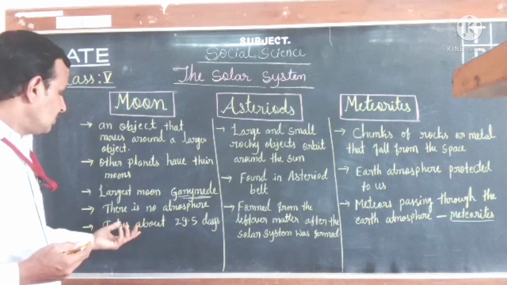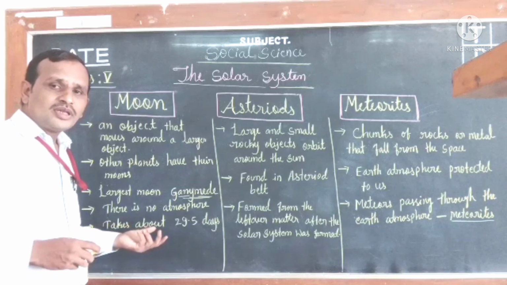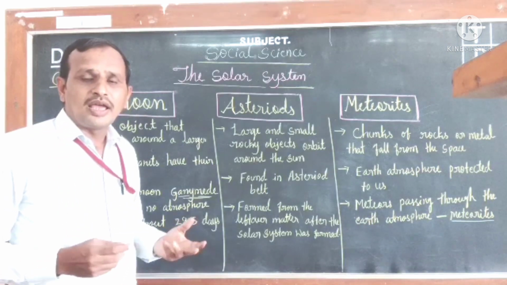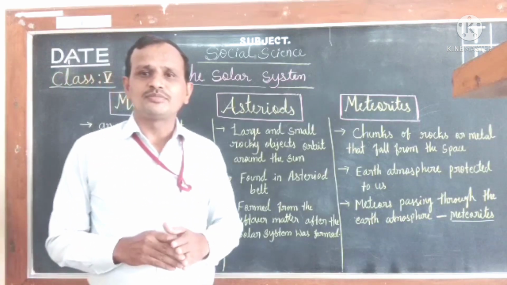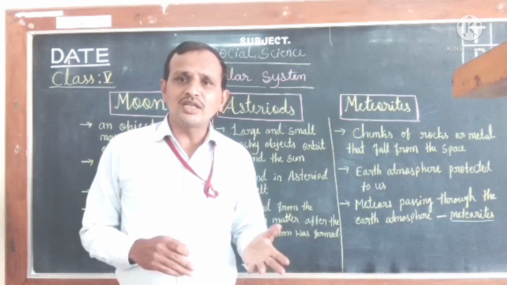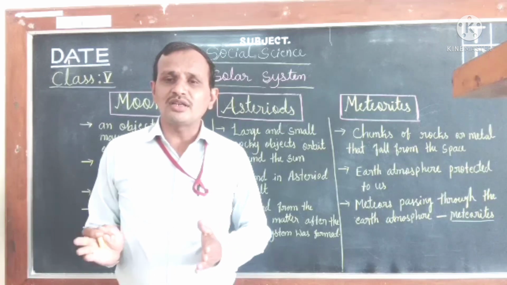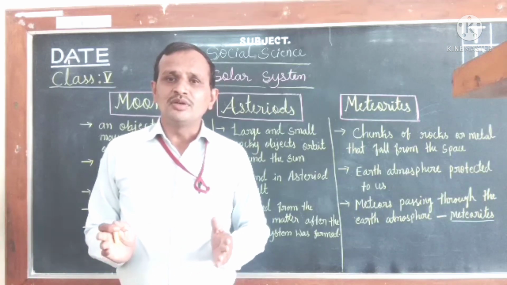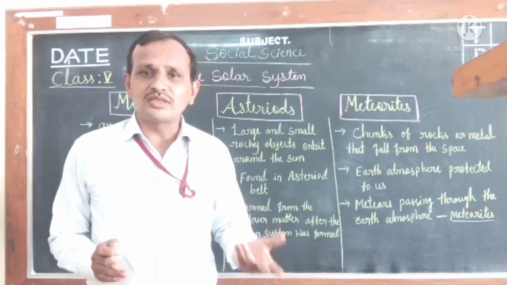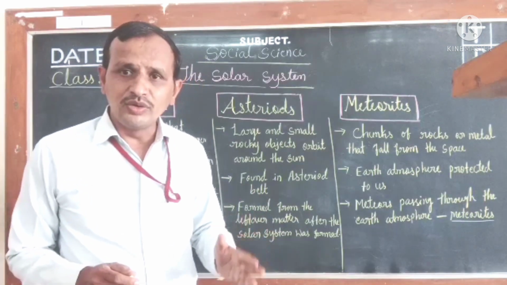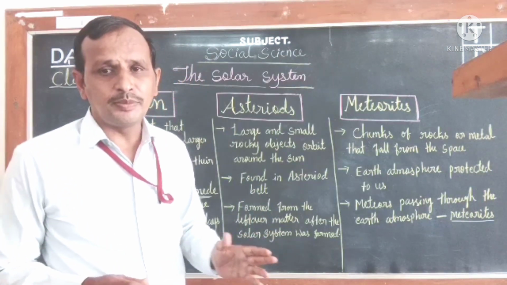And you know, children, already each planet has two movements. One is revolution, another one is rotation. We discussed this in our last class on our solar system. While the planet revolves around the sun, it is called the revolution of the planet.